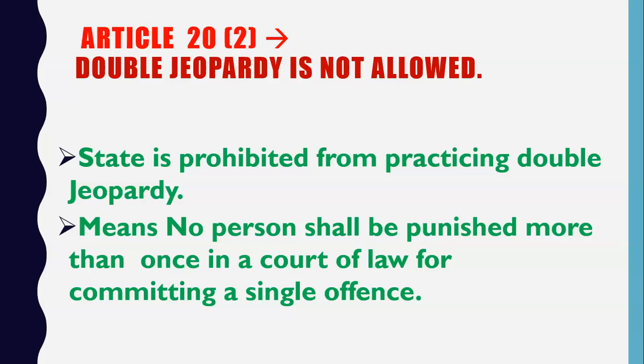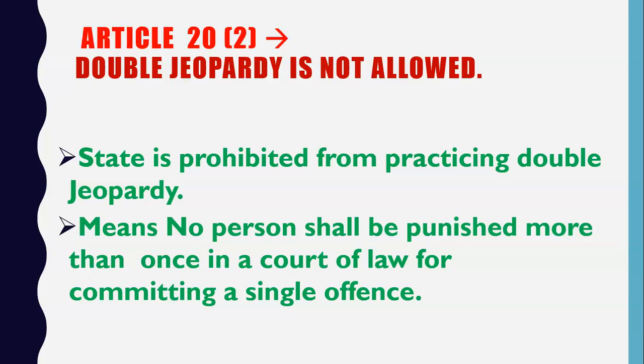Now what does it mean? Again I will give you one example so that you can understand it more clearly. Suppose there is a person named Rahul and Rahul has committed robbery in 2010. According to the law of 2010, it is just an example, it is not the real condition. Suppose in 2010, the punishment for the robbery was 5 years. So in 2010, court said that Rahul will be given the imprisonment of 5 years. So Rahul was imprisoned and Rahul was released from jail in 2015.